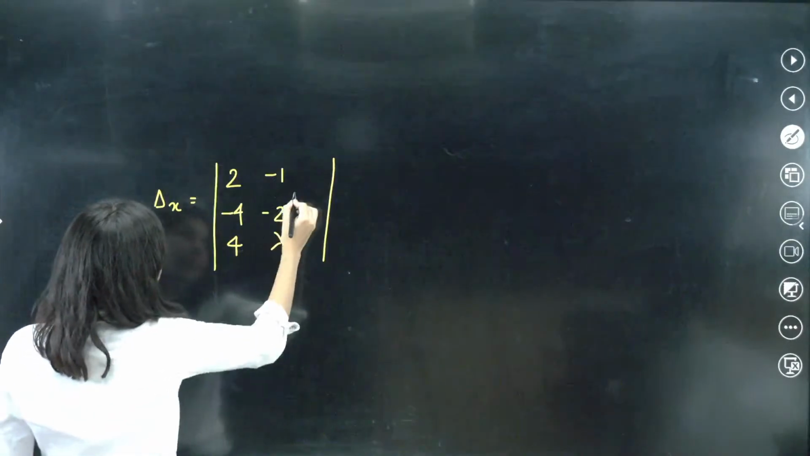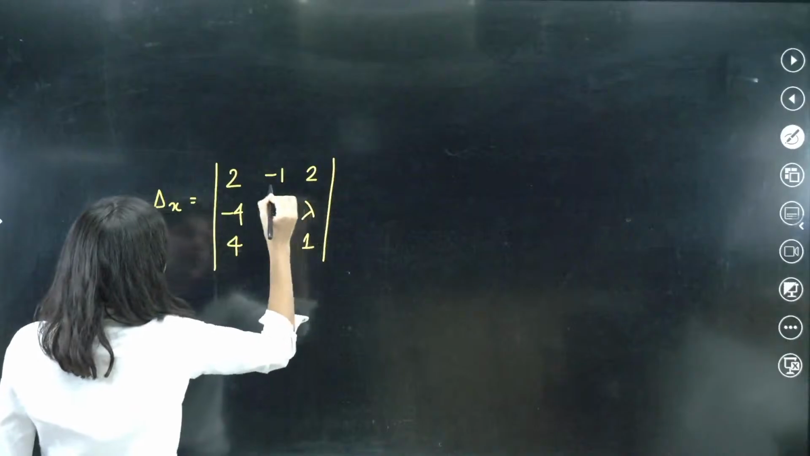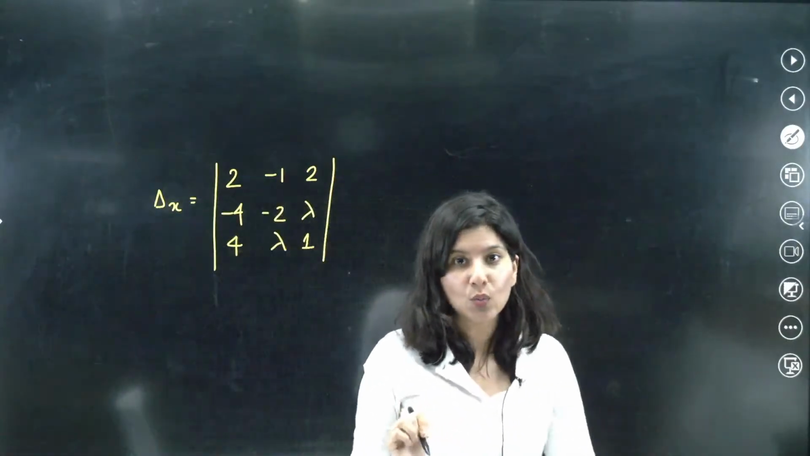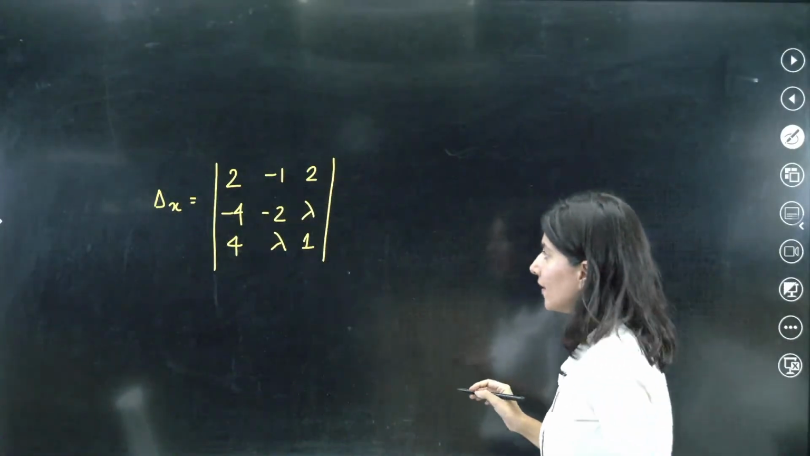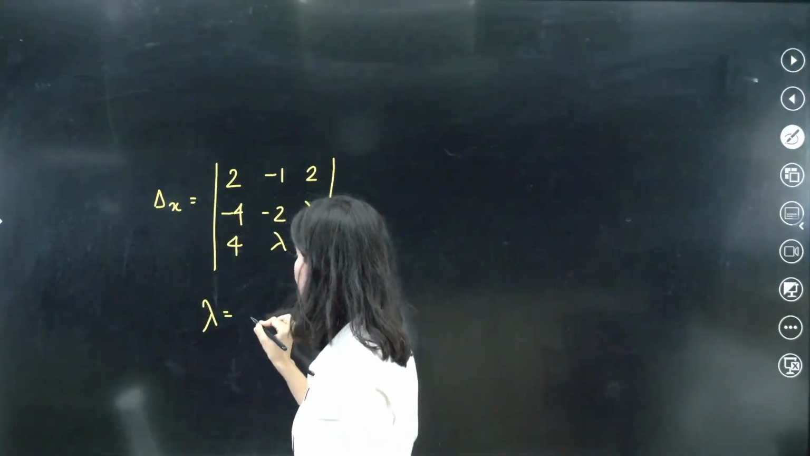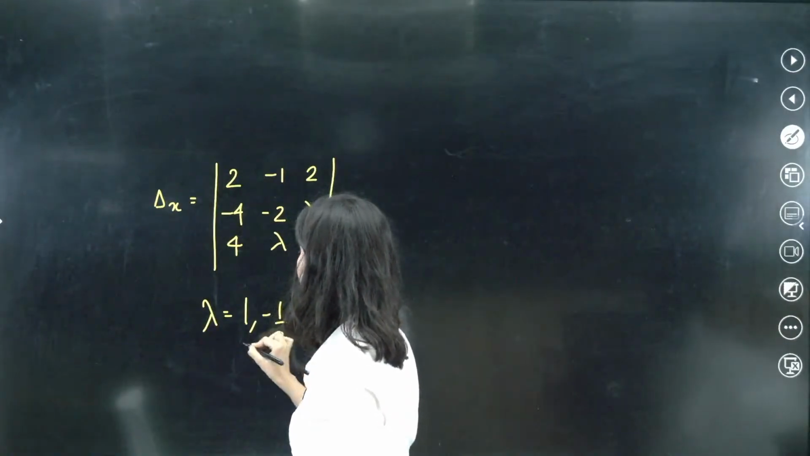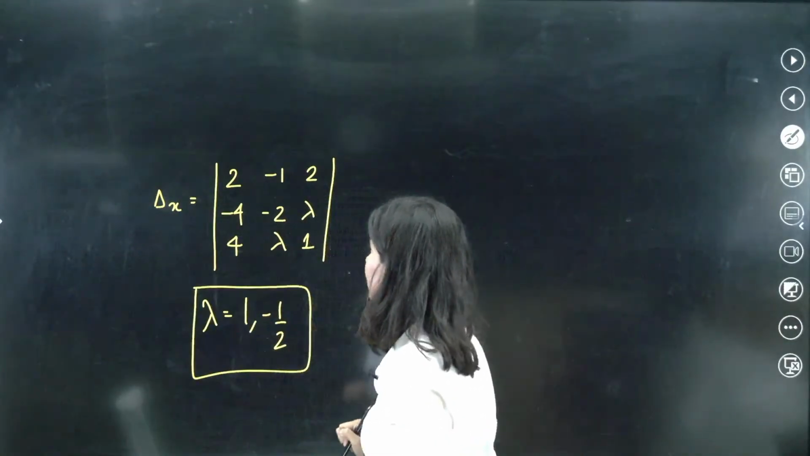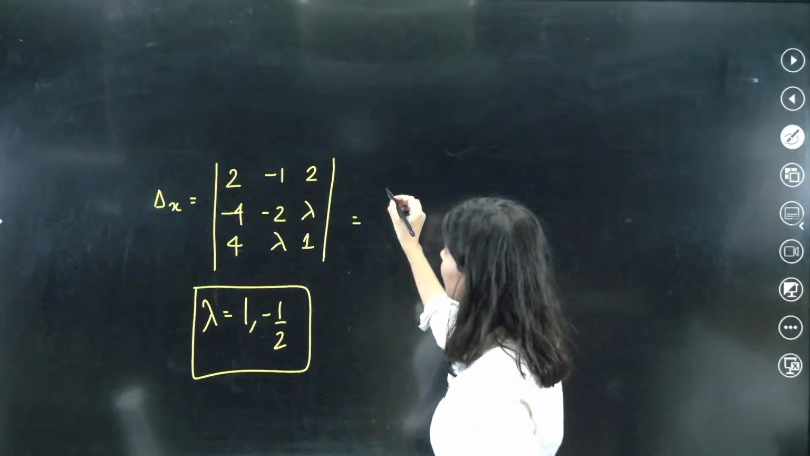Correct? 2 lambda and 1. This is your lambda delta x. Now what we need to do is check this particular delta x for 2 lambdas. Lambda is 1 and minus half, right? What happens when lambda is 1?